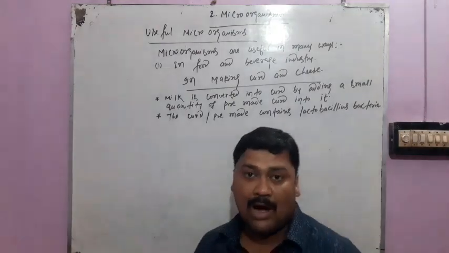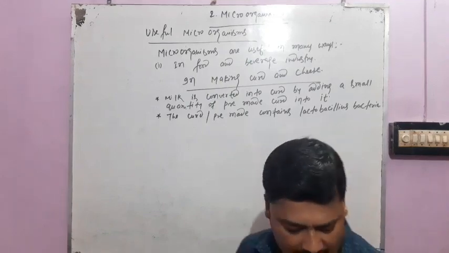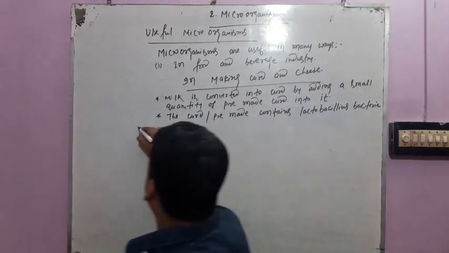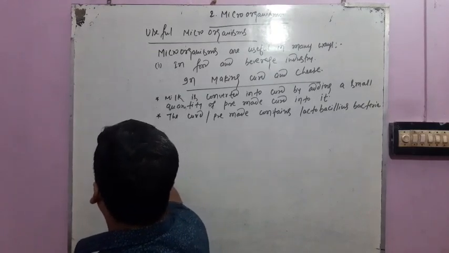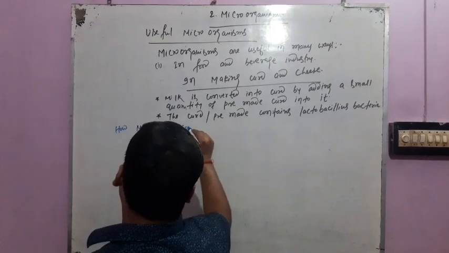Okay. Now, how is milk converted into curd? Look here.